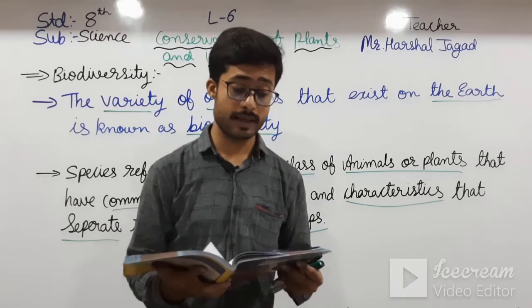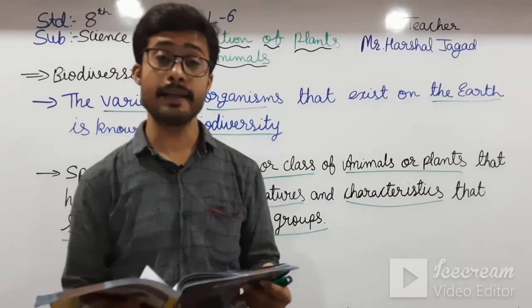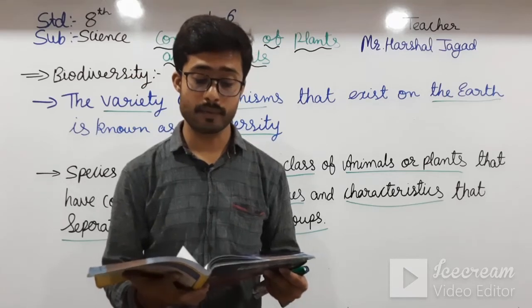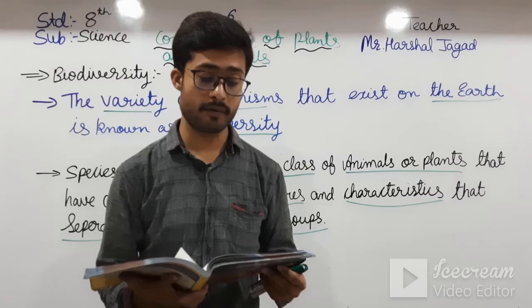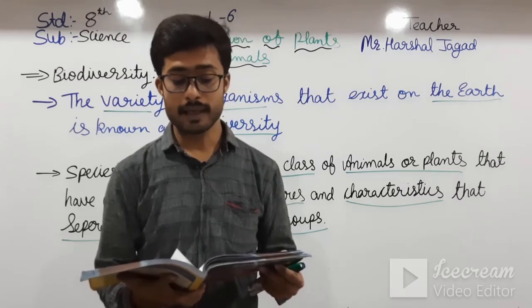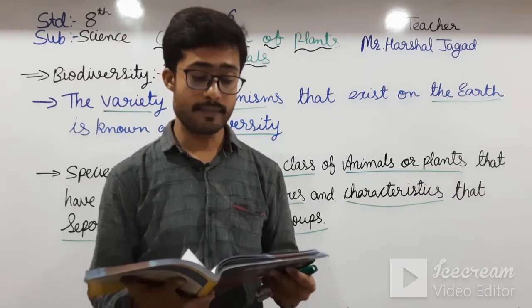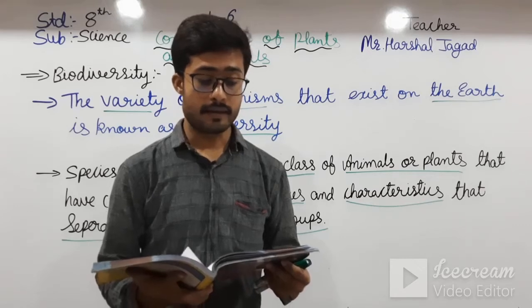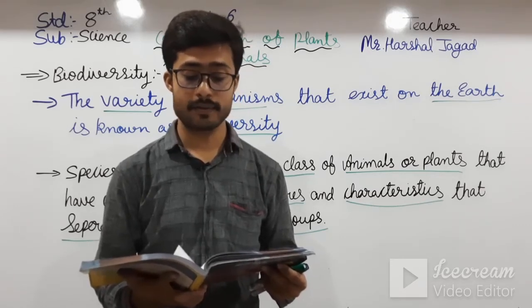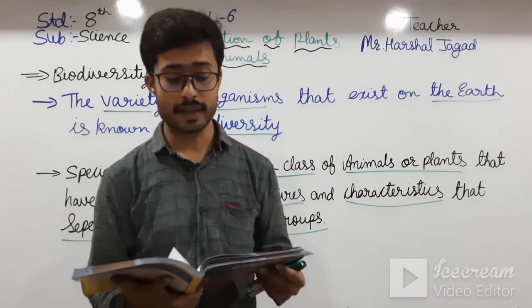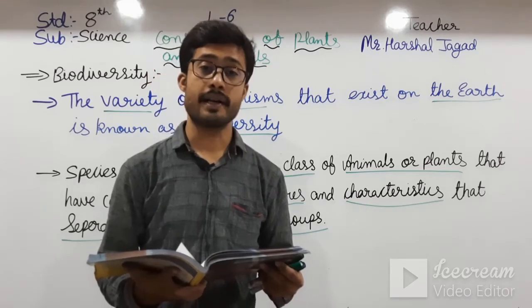Species refers to a group or class of animals or plants that have common permanent features and characteristics that separate them from other groups. Human beings are an example of an animal species. The natural environment of the plant or animal species where it lives naturally and multiplies is called habitat.